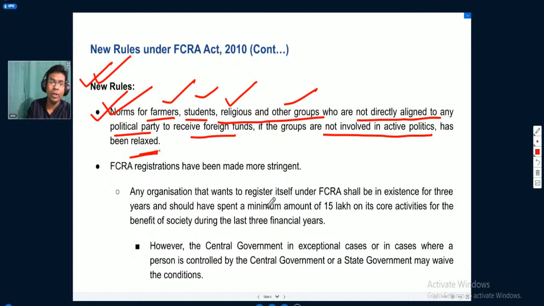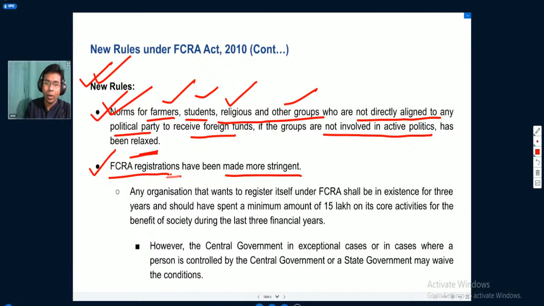Now the new norms are a little more comprehensive for them to be able to receive foreign contributions or donations.